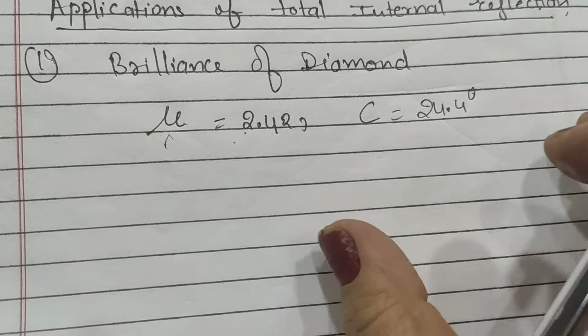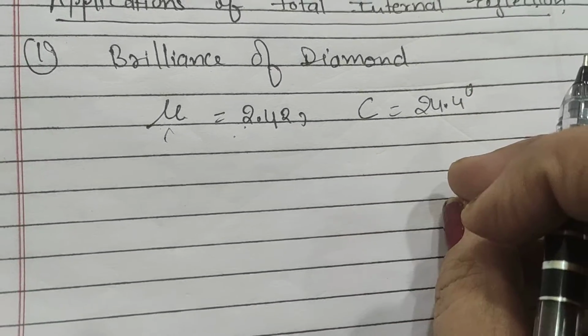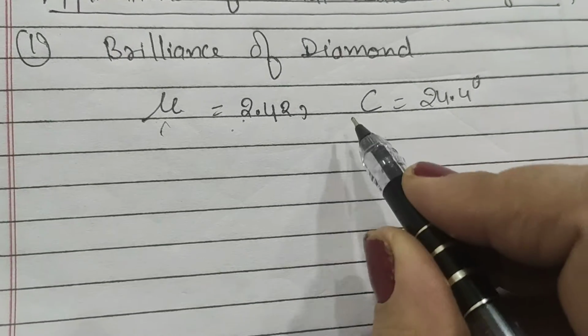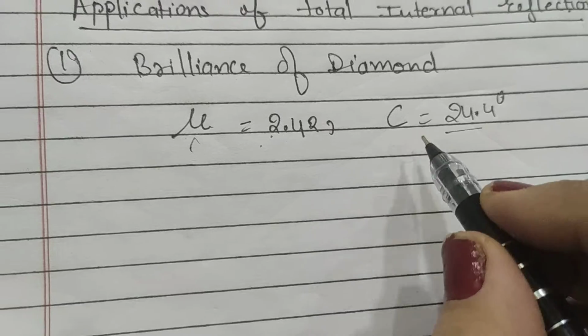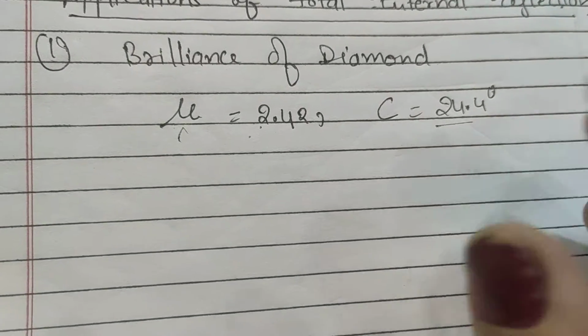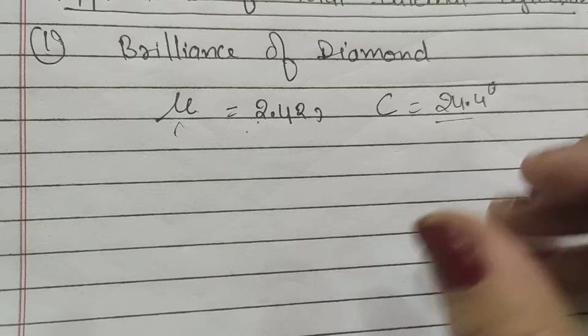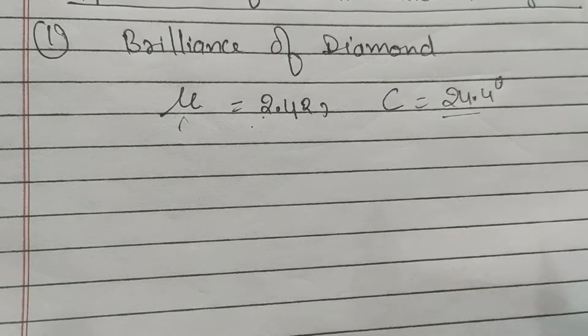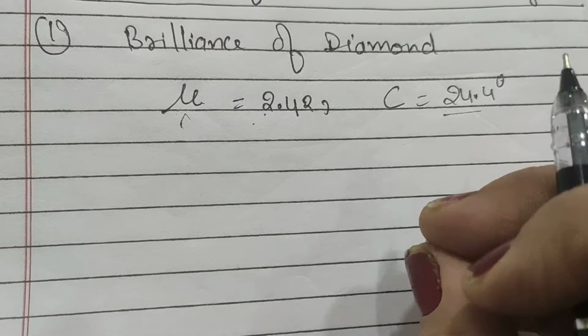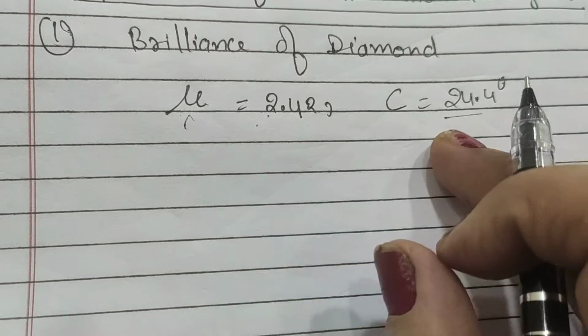Now the diamond is cut such that every time light falls on any of its interfaces, its angle will be greater than the critical angle. So the light fails to escape out from the diamond and the diamond sparkles very fine, and the brilliance of diamond is too much.